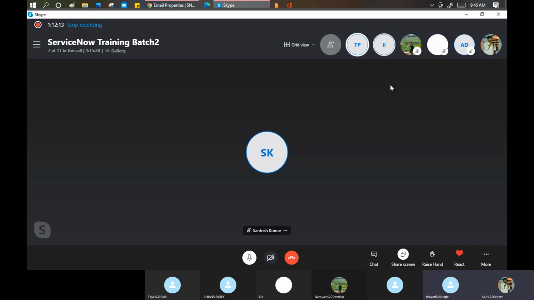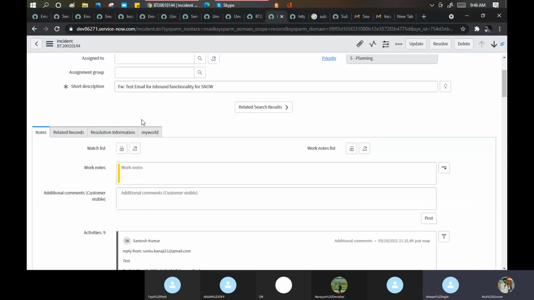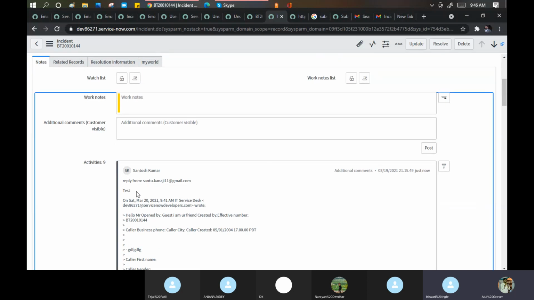Your homework is for everyone. You need to identify where the incoming emails are getting processed. Santosh, your reply has also come. Where these emails are getting processed and then come to the incident. It is coming into the incident because we wrote the inbound action for the same.